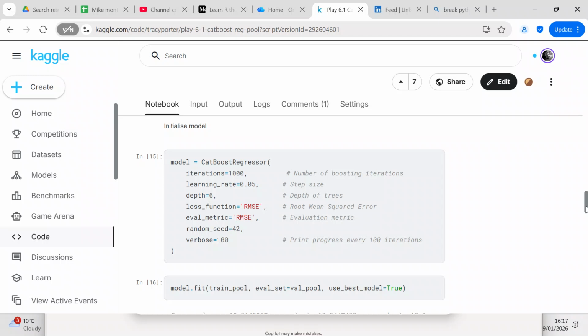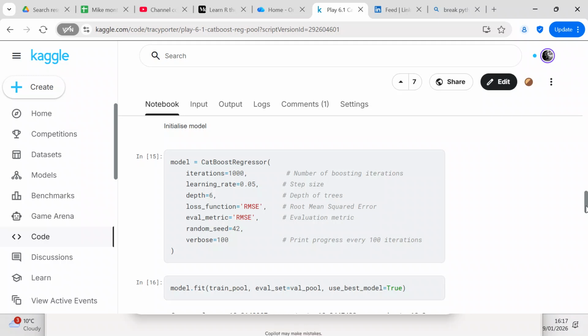So model equals CatBoostRegressor, iterations equals 1,000, but you can make it larger, more iterations if you want. But the problem is that the more iterations you have, the longer it's going to take the model to train the data. So I was in a hurry. I didn't want to spend a lot of time waiting for the data to be trained, so I only used 1,000 iterations. But if you've got the time and you're patient, you can use more iterations.